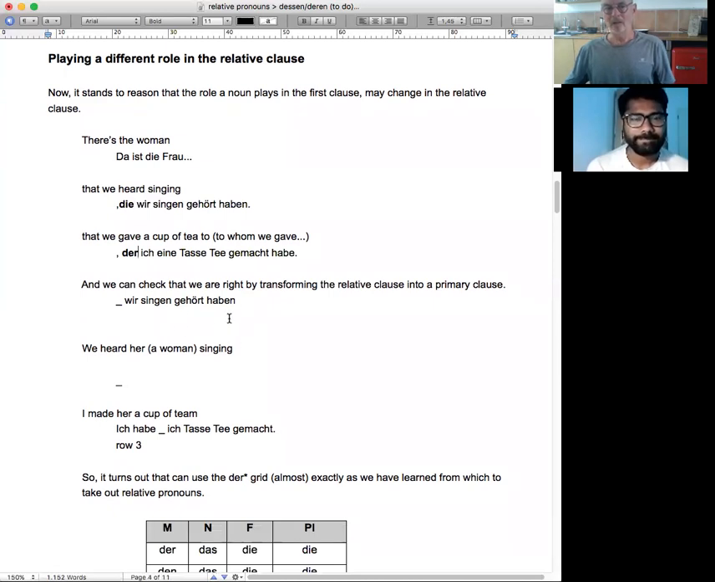And we can check that we are right by transforming the relative clause into a primary clause. Wir singen gehört habe. We heard her, a woman singing. We heard her singing. So we had this, der wir singen gehört haben. And now we want to change that relative clause into a normal clause. We heard her singing.